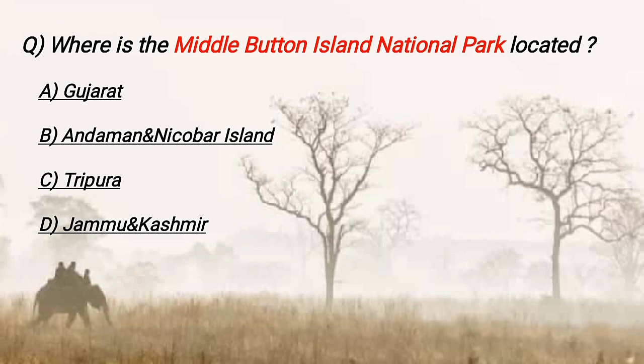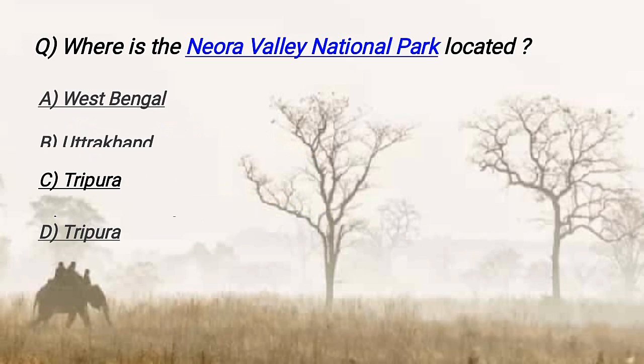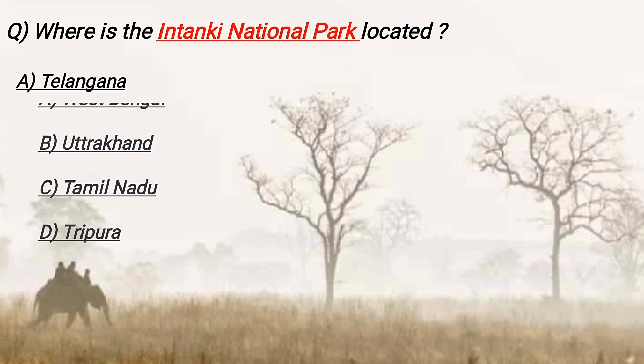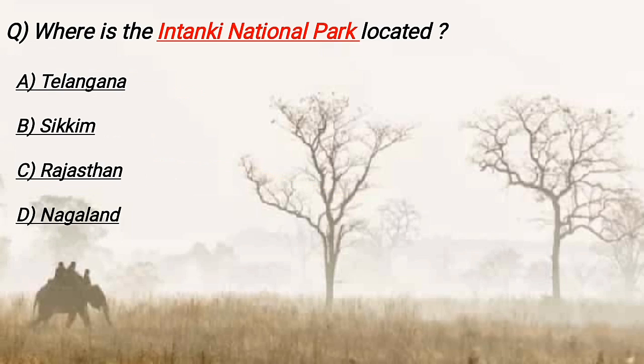Where is the Middle Button Island National Park located? It is located in Andaman and Nicobar Islands. Where is the Neora Valley National Park located? It is located in West Bengal. Where is the Intanki National Park located? It is located in Nagaland.